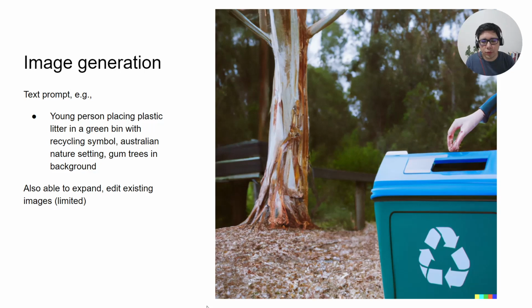The feature of some of these models at the moment is that you're able to create variations on a particular output. So if you're not quite happy with one, you can generate more. There's also some limited ability to expand or edit an image that's been generated. So in fact, with the image that you're seeing now, I didn't like the first version of the recycling symbol that was shown, and so I painted out that piece of the image and asked it to regenerate. But you could also extend the gum tree to go further up.